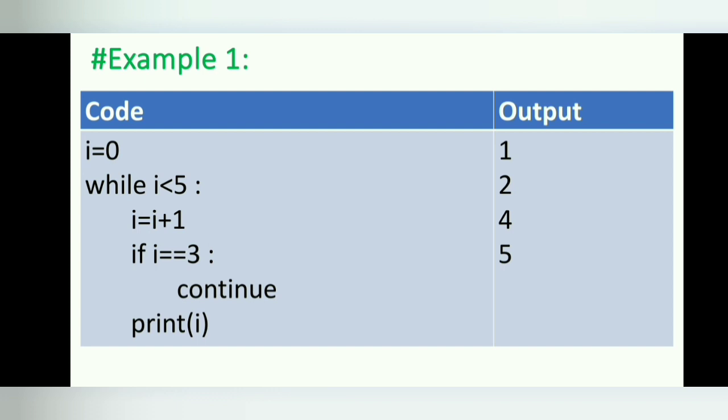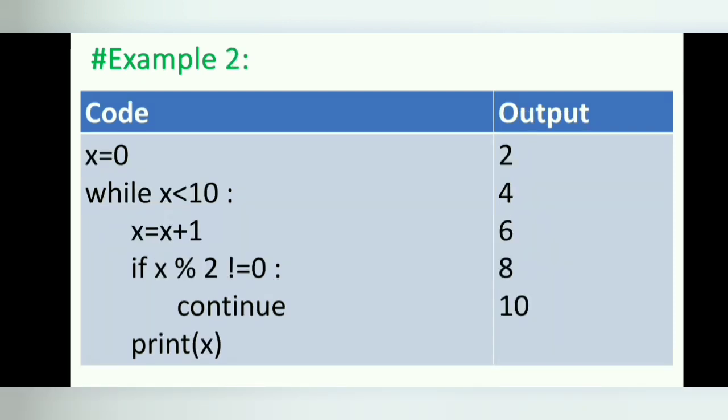to true. So when i is equal to 3, the program does not get to the print i statement. Instead, it goes right back to the top of the loop so that 3 is never printed. So the output is 1, 2, 4 and 5.